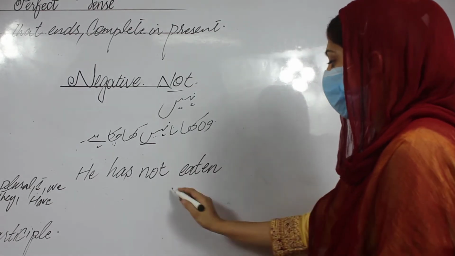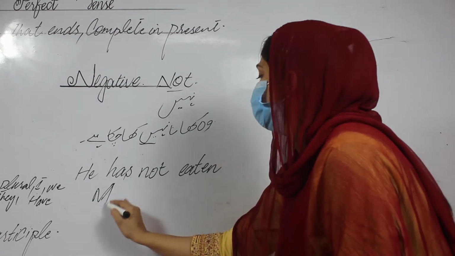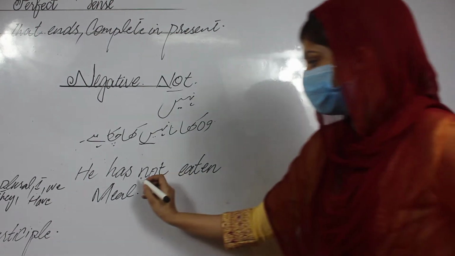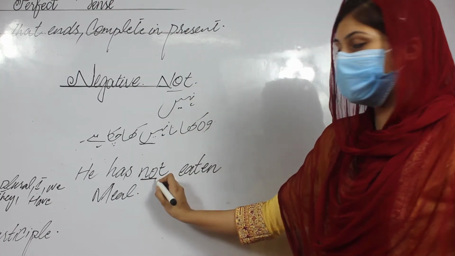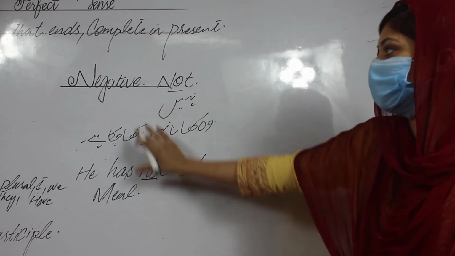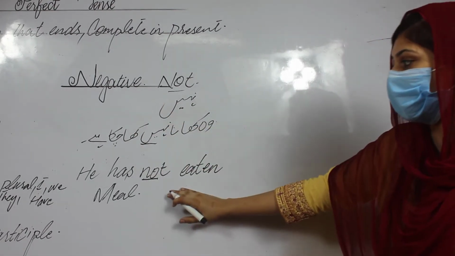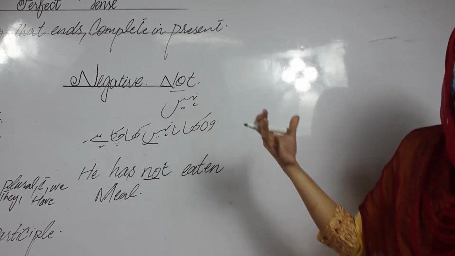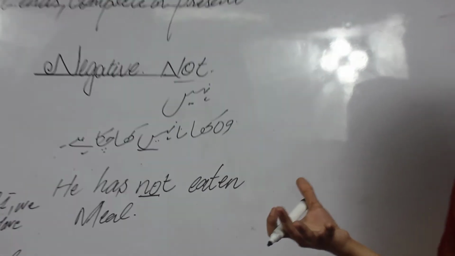He has not eaten meal. What's the difference? Only the difference of the not. This clearly shows that this statement is a negative statement, spreading the vibes of negative, nothing, nope.